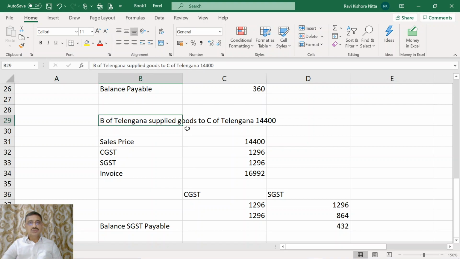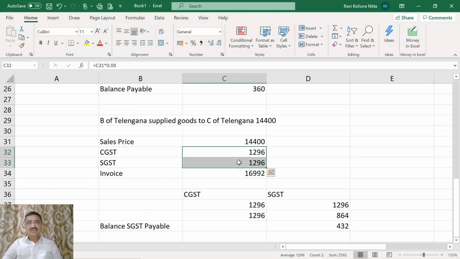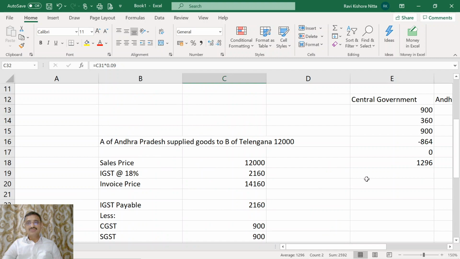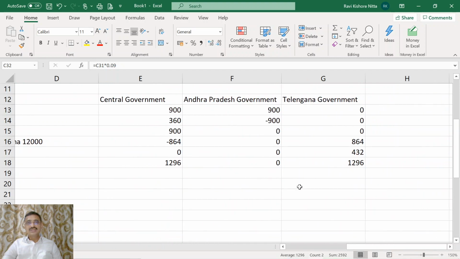The goods are sold ultimately for a price of 14,400. What is 18% of 14,400? It is 2,592. If you observe this 2,592, the central government and Telangana government have received it equally.